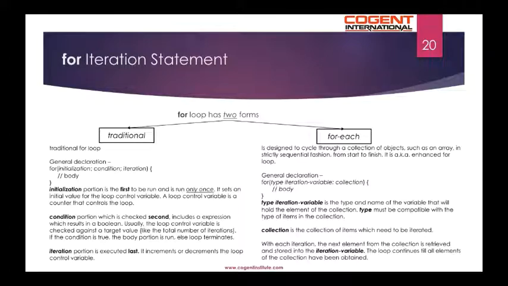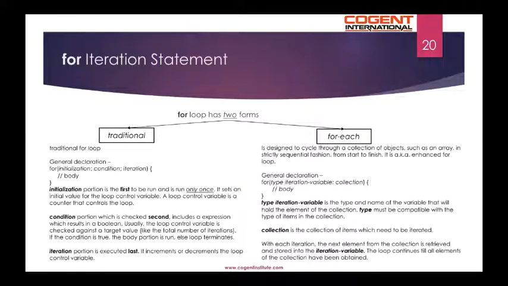Condition portion, which is checked second, includes an expression which results in a Boolean value. Usually, the loop control variable is checked against a target value, like the total number of iterations. If the condition is true, the body portion is run, else loop terminates. Iteration portion is executed last. It increments or decrements the loop control variable.